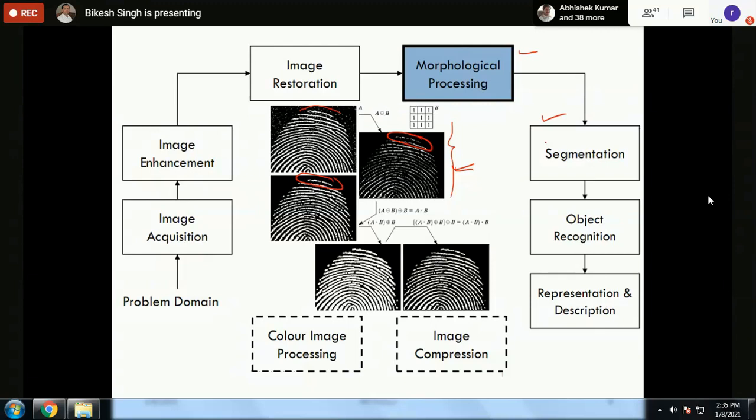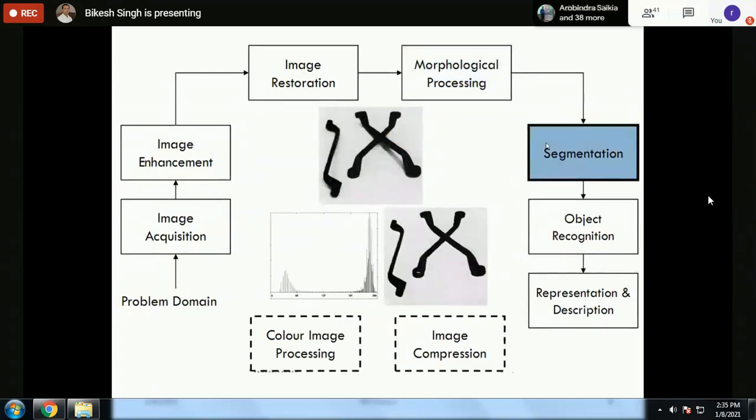Segmentation is the process in which the different objects in the image are separated or extracted. For example, in this image, you can see that I have an object. So this is one object, and this is also an object. But then there is a shadow also here. This is a shadow. This is a shadow. I want to remove this shadow and I want my object back. So this is called segmentation. Segmentation is a process in which we segment or extract the object of interest. And so this is the result after segmentation. And then the next is object recognition.